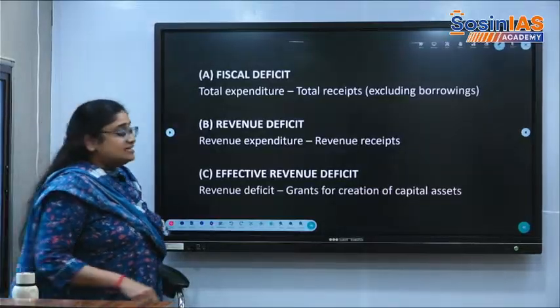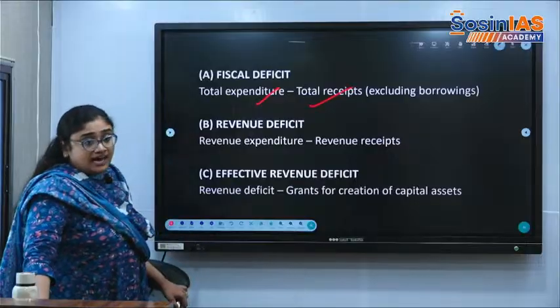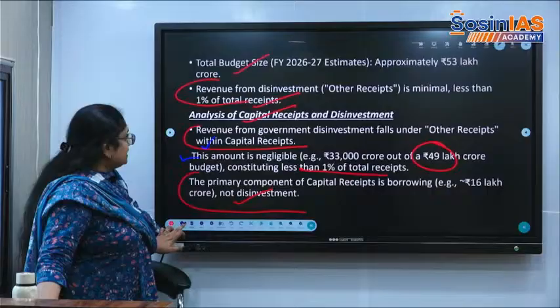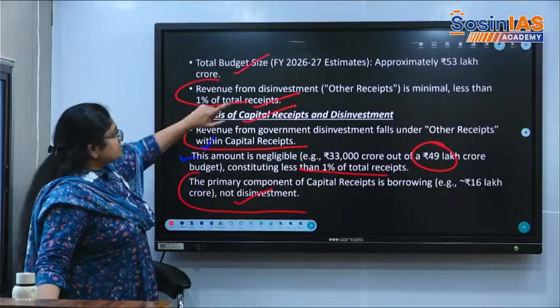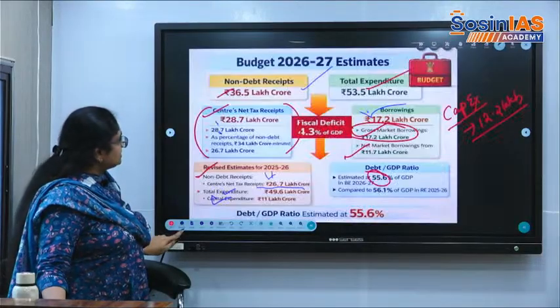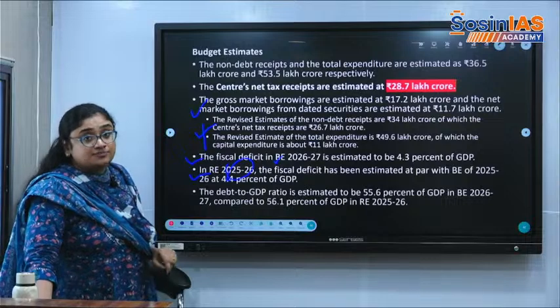So what is fiscal deficit? Total expenditure minus total receipts. We are in the fiscal deficit. How much borrowings are we taking? Because of the fiscal deficit, we wanted to spend 53 lakh crore. How much are we getting of the 53 lakh crore? 53.5. We are getting only 36.5.